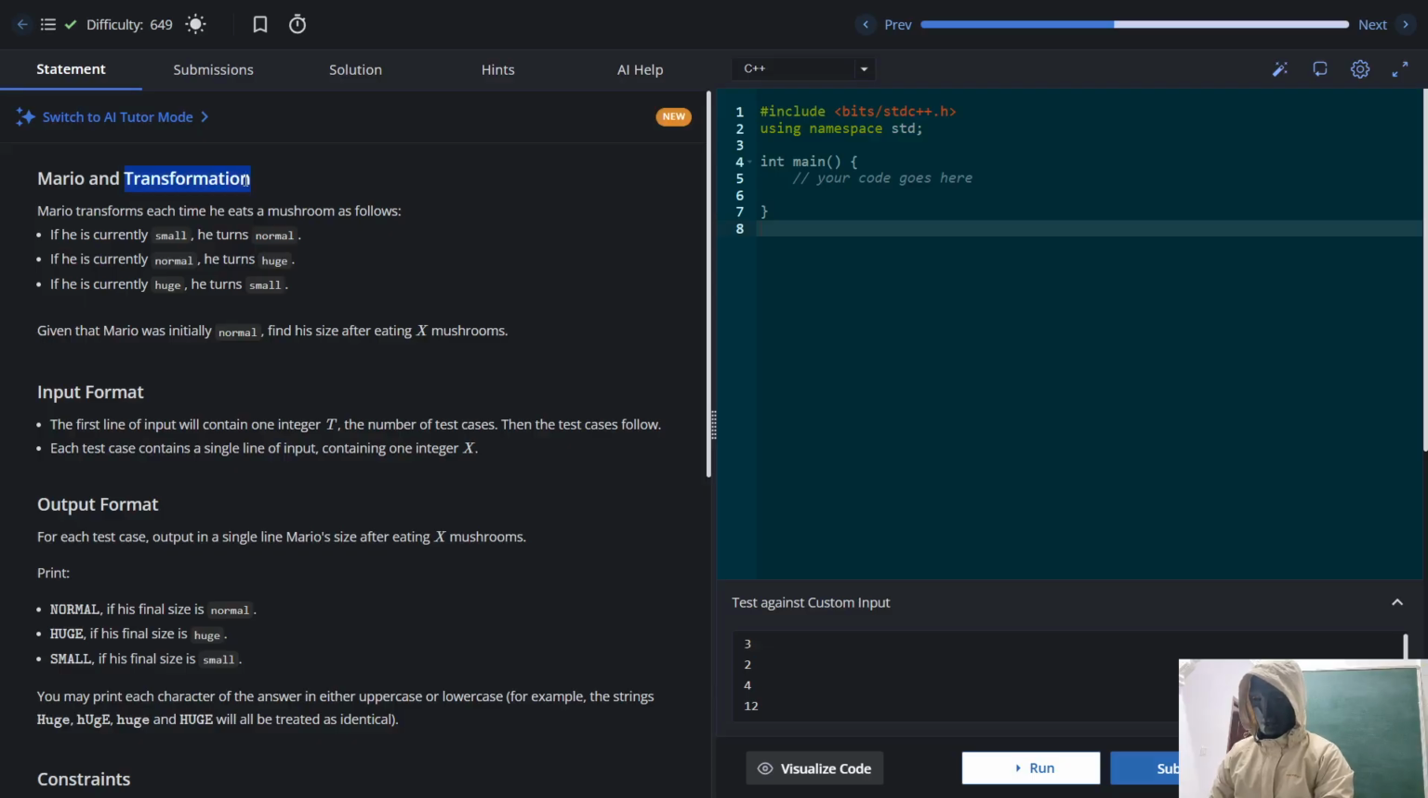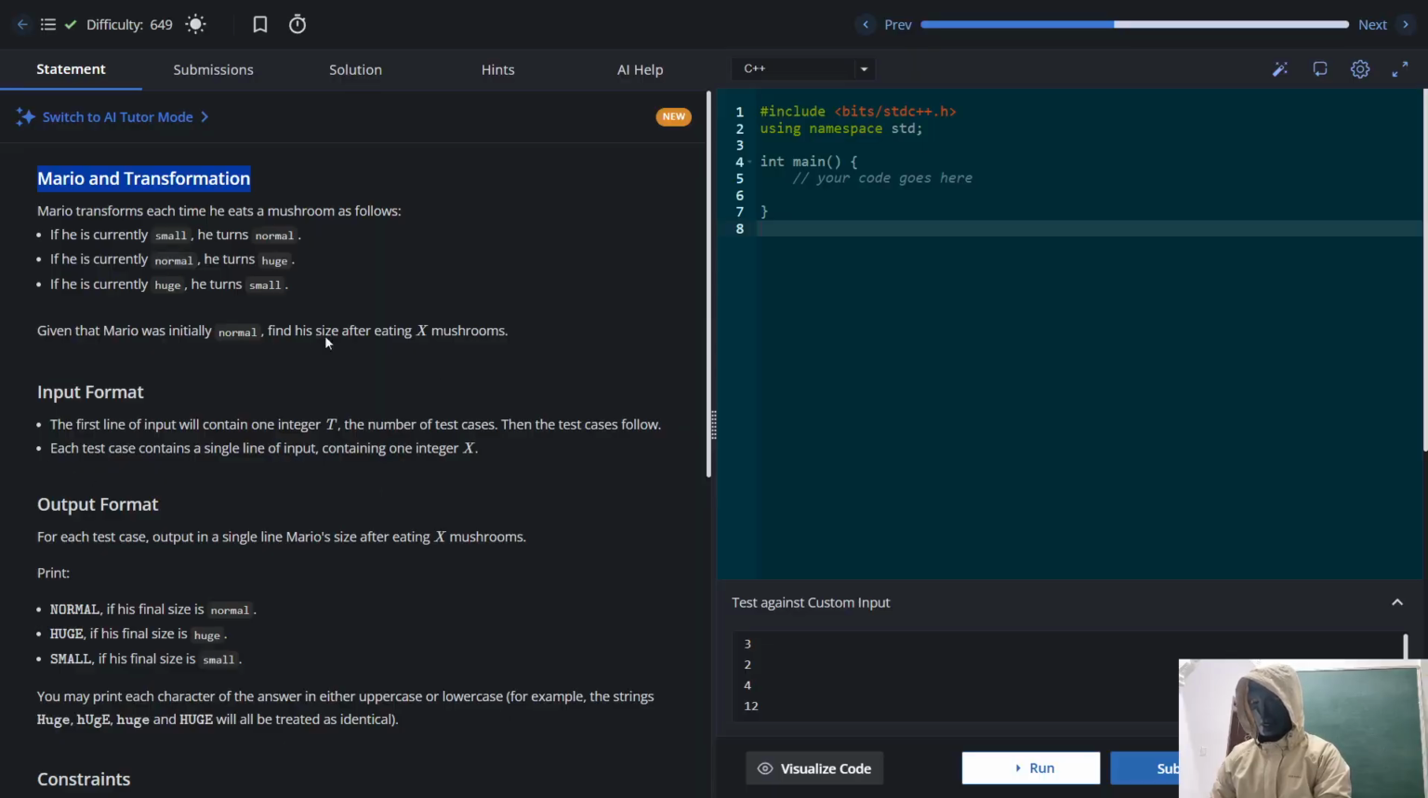In this video I'll be solving problem 41. Its name is Mario Transformation. It says Mario transforms each time he eats a mushroom as follows. If he's currently small, he turns normal. If he's currently normal, he turns huge. If he's currently huge, he turns small. So every time Mario eats a mushroom, if he's small, he becomes normal. If he's normal, he becomes huge. If he's huge, he becomes small. Given that Mario was initially normal, find his size after eating X mushrooms.